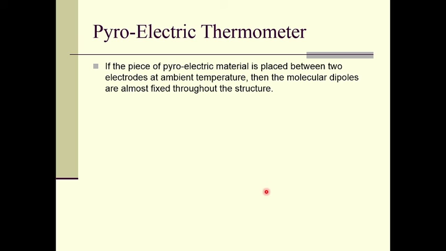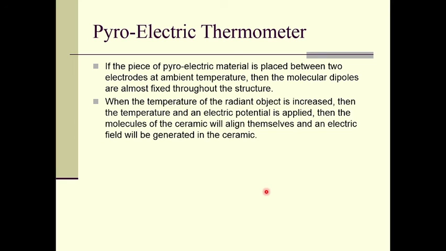If a piece of pyroelectric material is placed between two electrodes at ambient temperature, then the molecular dipoles are almost fixed throughout the structure. When the temperature of the radiant object is increased and an electric potential is applied, the molecules of the ceramic will align themselves and an electric field will be generated in the ceramic, right. So we have to apply some small electric potential to the material, right.